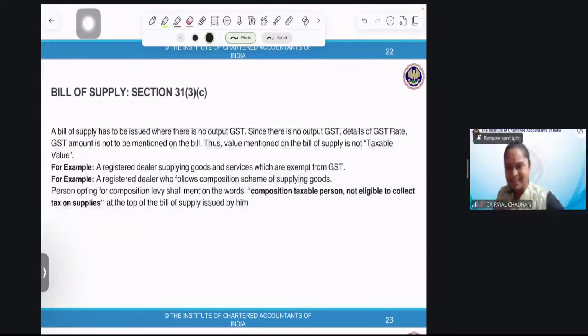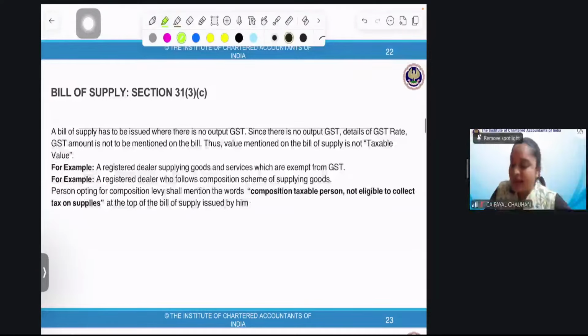We'll wind up easily. Now, a bill of supply has to be issued when there is no output GST. I need not pay the output GST. Since there is no output GST, the GST rate and amount of GST are not to be mentioned in the bill. Thus, the value mentioned in the bill is not a taxable value.